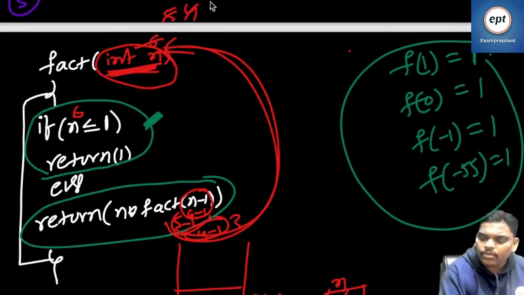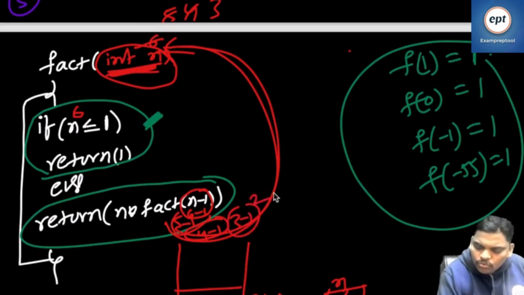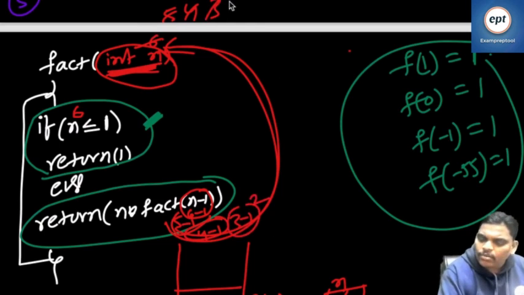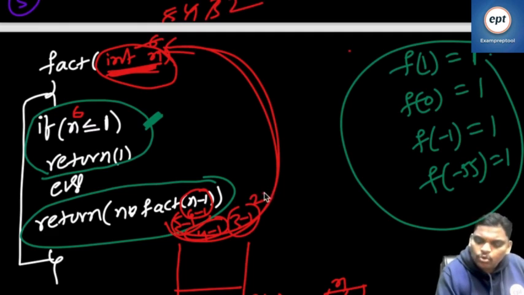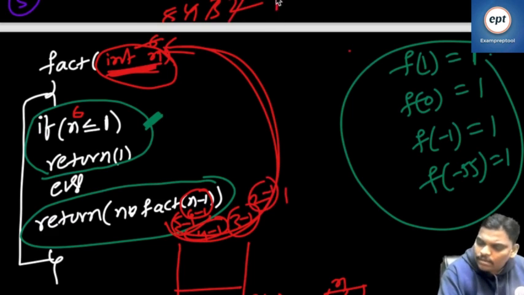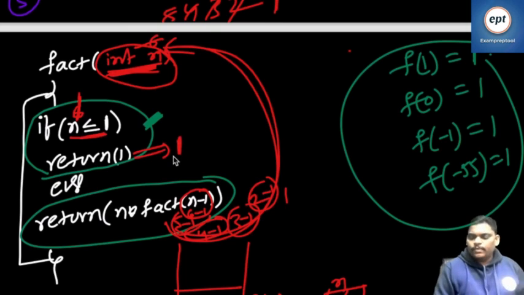Next one 4 minus 1 which is 3. Int n where n value is 3. Again create memory. Next one 3 minus 1 it is a 2. Right? Int n where n value 2. Next one 2 minus 1 it is 1. Right? Int n where n value 1. Now listen, n value 1, this condition true. 1 less than or equal to 1. Return 1. This is the first return.